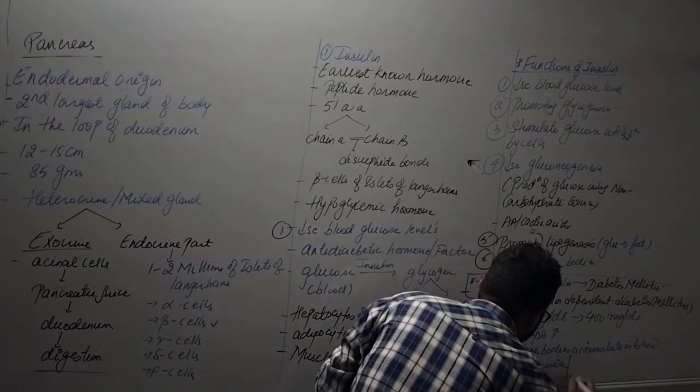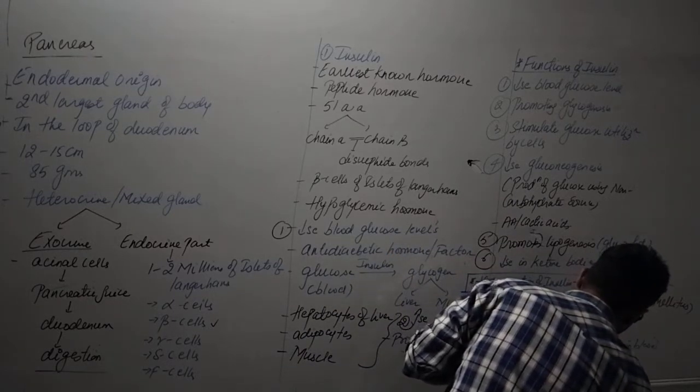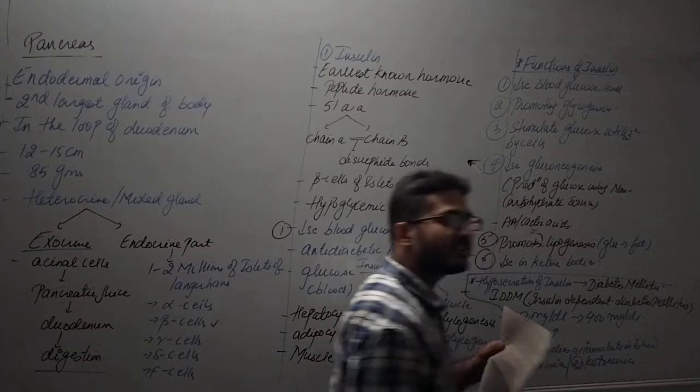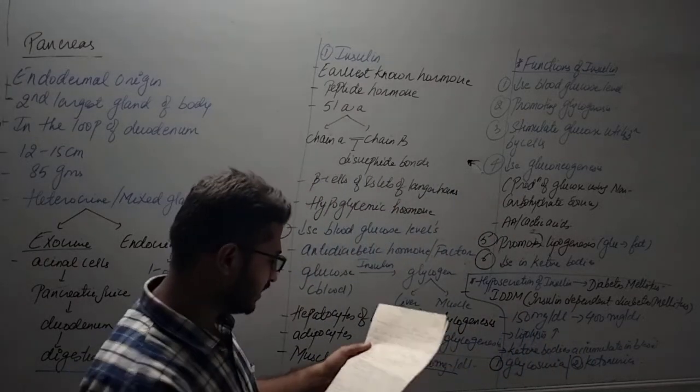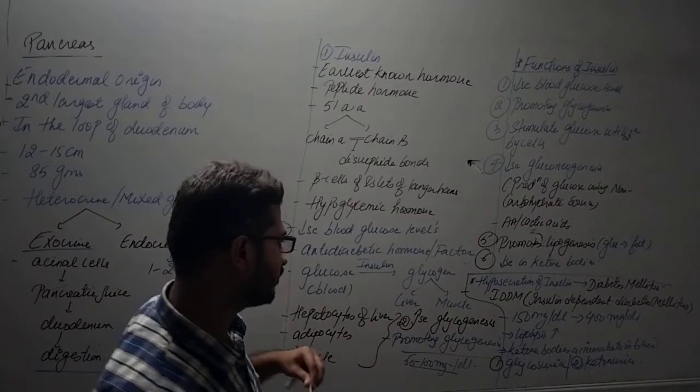And one more condition is called ketonuria. Now, what is ketonuria? That is accumulation of the ketone bodies within the urine, right? So these are the two conditions that you need to remember.